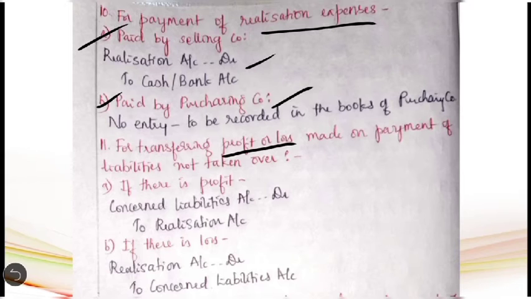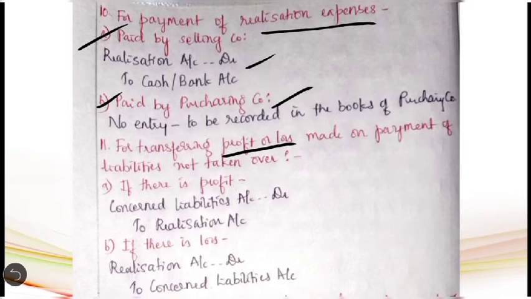Again, while settling the amount to the creditors, there may be three cases. The first case is where the same amount will be paid to the creditors. Then in the first step, that is while preparing the realization account, we will not get any adjustment. For example, the amount due to the creditors is 50,000 and the selling company is paying the same 50,000. In that case, what will be the entry? Creditors account debit to cash or bank account. There is no adjustment with regard to the realization account.